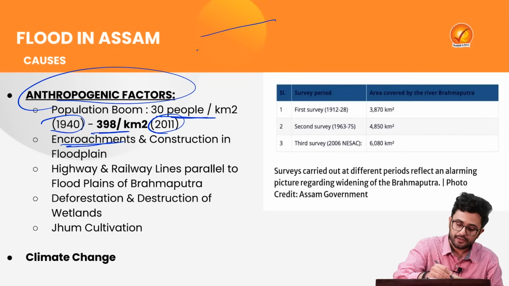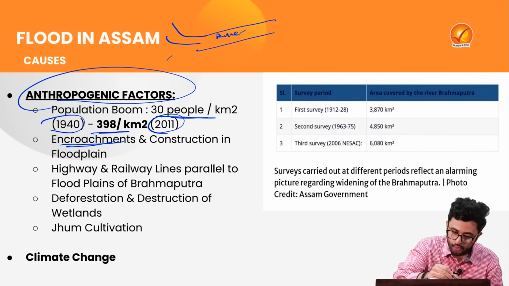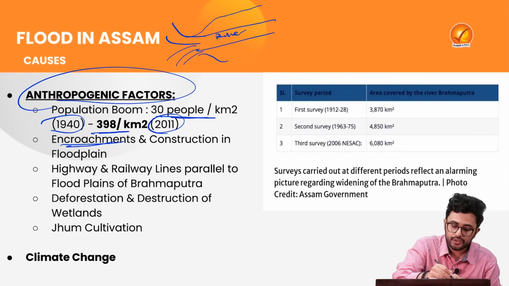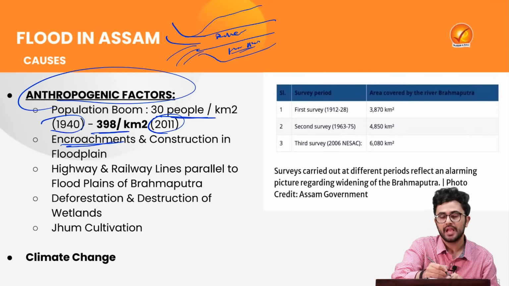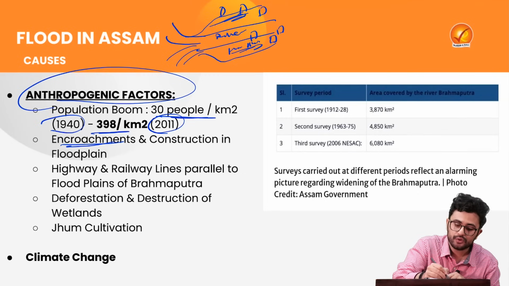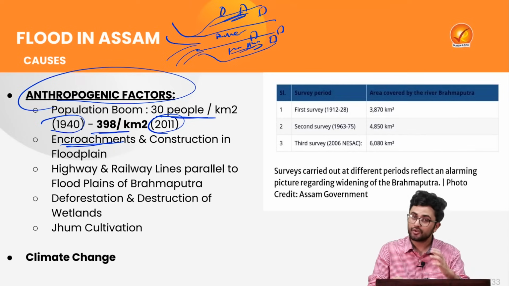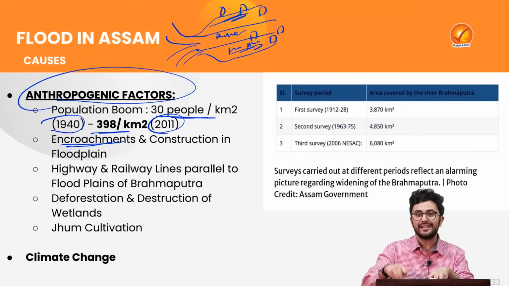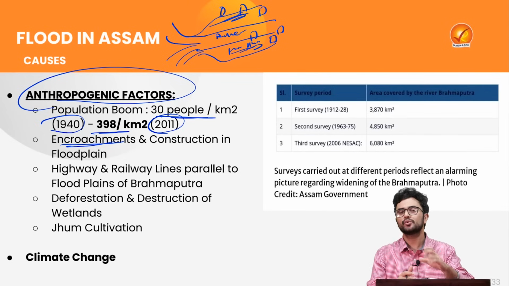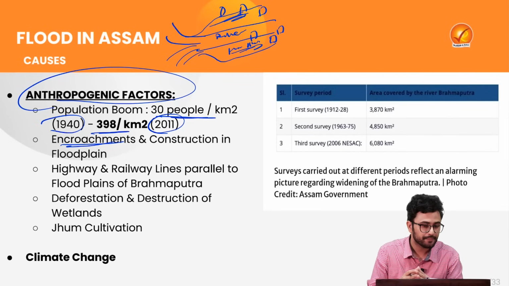What are the floodplains? This is the course of the river. But when the flow of the river increases from the upstream region, the river can actually expand to its floodplains as well. Now people have started constructing their homes in this particular region, leading to the encroachment of this area. Thus obviously they are lying right in the radar of the expansion of the Brahmaputra, thus leading to significant damage to property and lives.